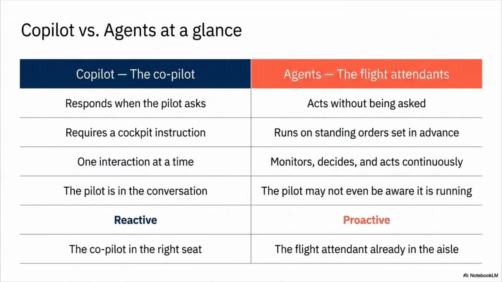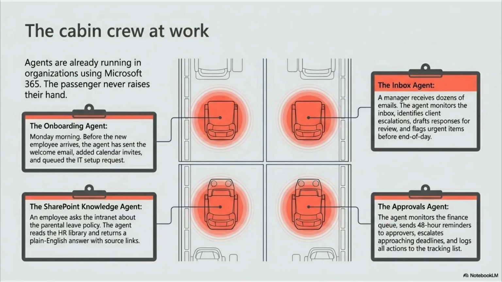Copilot versus agents at a glance. Copilot. The Copilot responds when the pilot asks, requires a cockpit instruction, one interaction at a time. The pilot is in the conversation, reactive, the Copilot in the right seat. Agents, the flight attendants, act without being asked, run on standing orders set in advance, and monitor, decide, and act continuously. The pilot may not even be aware it is running. Proactive. The flight attendant already in the aisle. The bottom line, Copilot is reactive. Agents are proactive. The cabin crew at work.